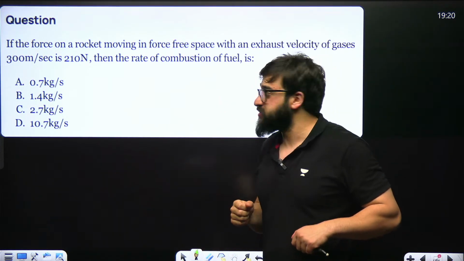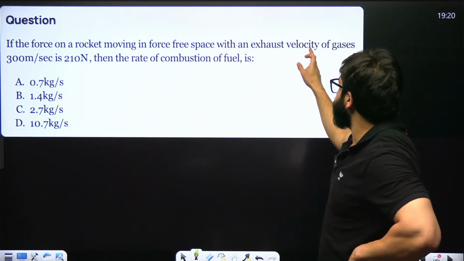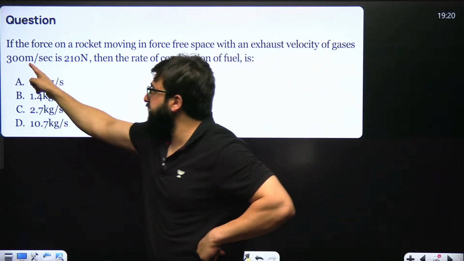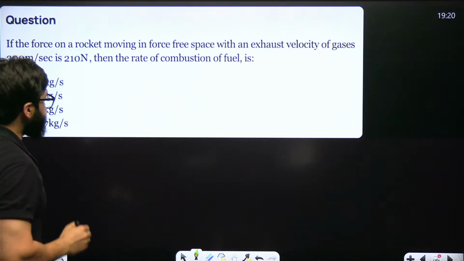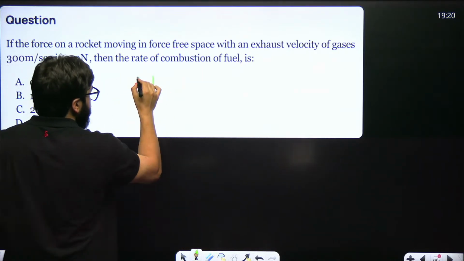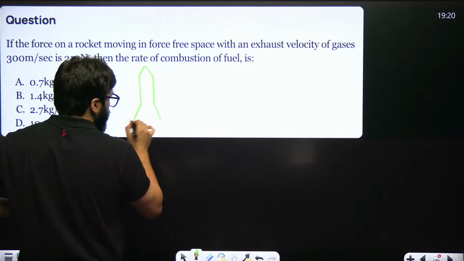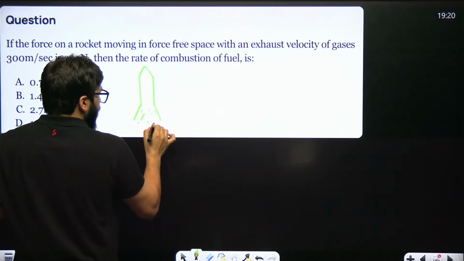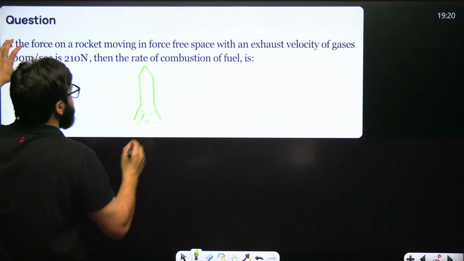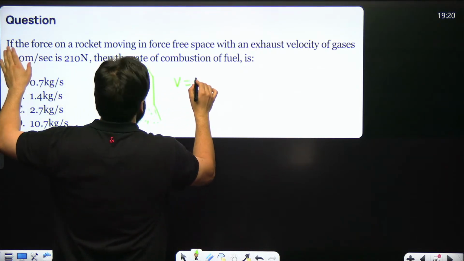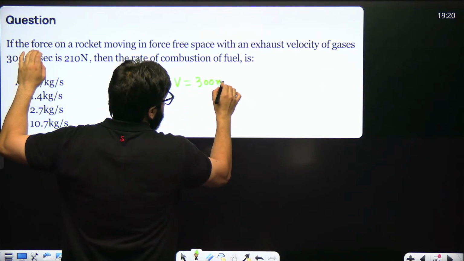With an exhaust velocity of the gas as 300 meter per second. We have got a rocket over here, and the exhaust velocity of the gas is given as V equal to 300 meter per second.